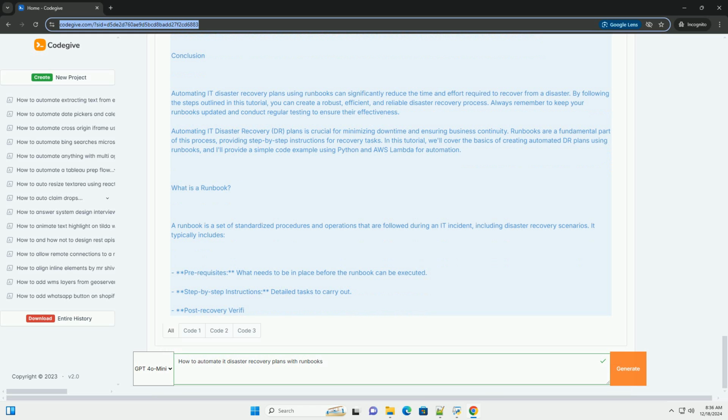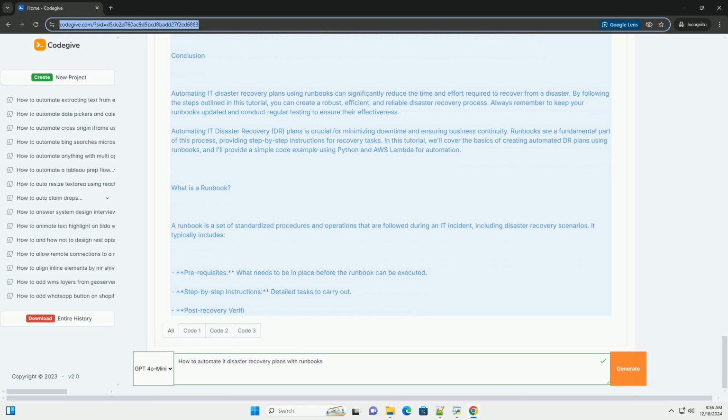Conclusion: automating IT disaster recovery plans using runbooks can significantly reduce the time and effort required to recover from a disaster. By following the steps outlined in this tutorial, you can create a robust, efficient, and reliable disaster recovery process. Always remember to keep your runbooks updated and conduct regular testing to ensure their effectiveness.